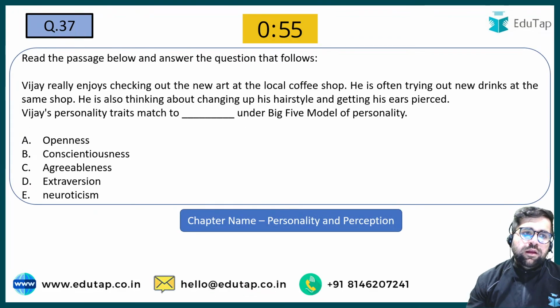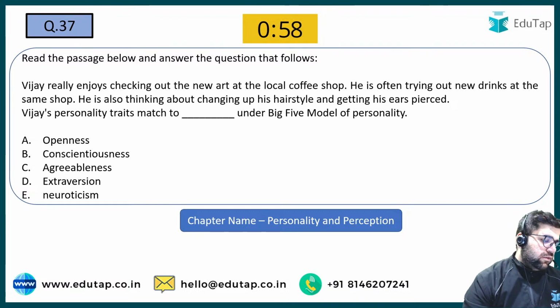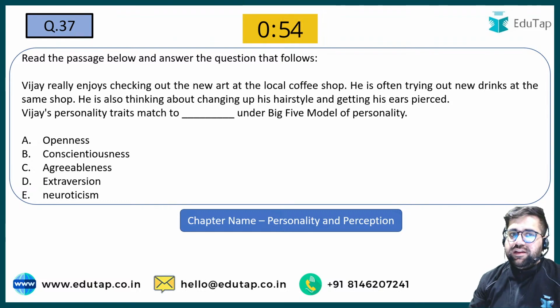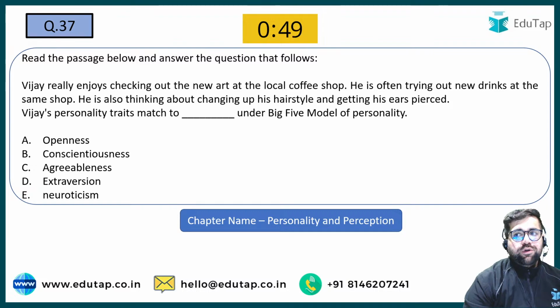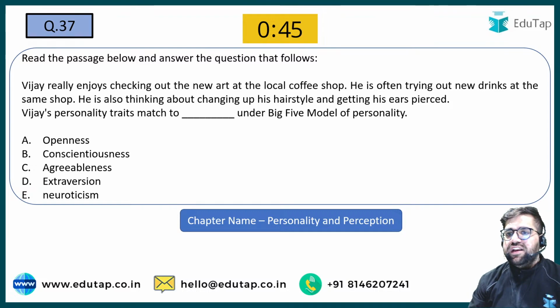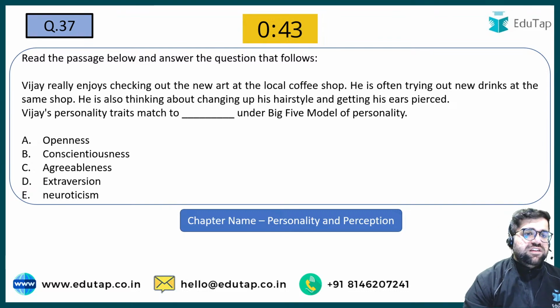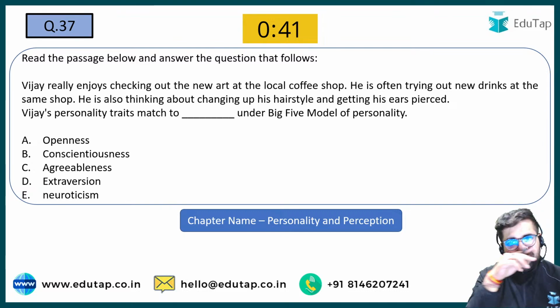Okay, now let's solve question number 37. Question number 37, my friends. Vijay really enjoys checking out new art at the local coffee shop. He often tries out new drinks at the same shop. He is also thinking about changing his hairstyle and getting his ear pierced. Vijay's personality trait matches to what under Big 5?